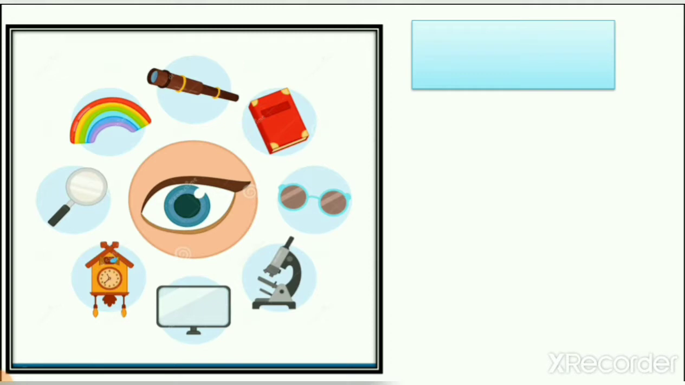Then eyes. Eyes are also one of our sense organs. We can see that a rainbow has 7 colors. And the book on your screen is red. We can see with our eyes what time it is. You can see your teacher, right? So what do you use? You are using your eyes. So that's why the eyes are also one of our sense organs.